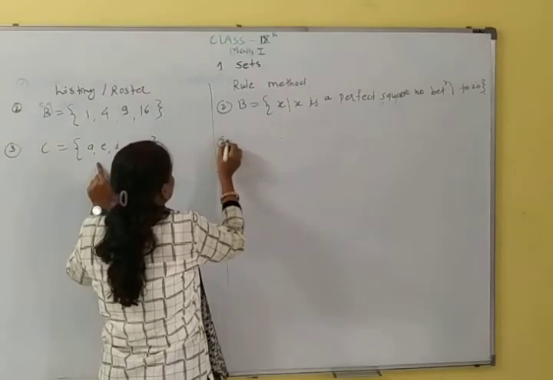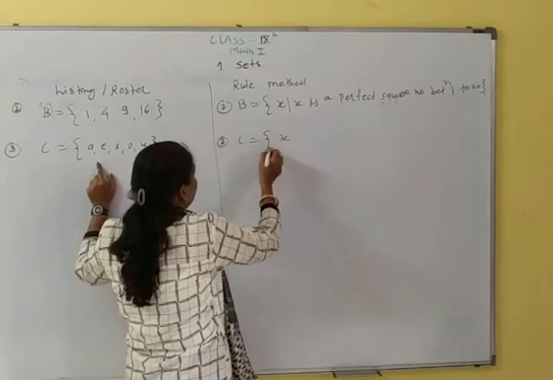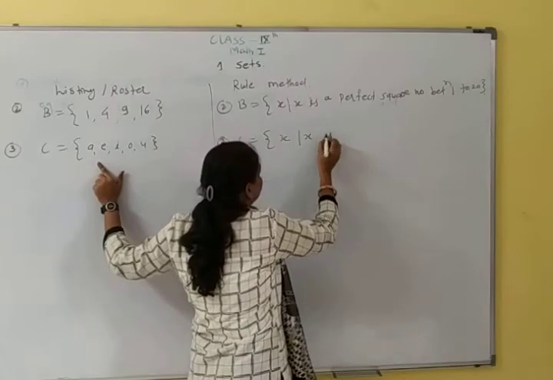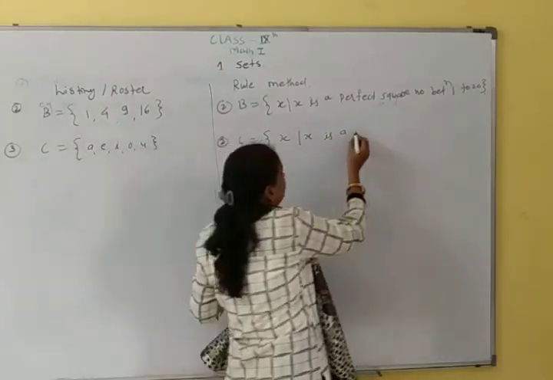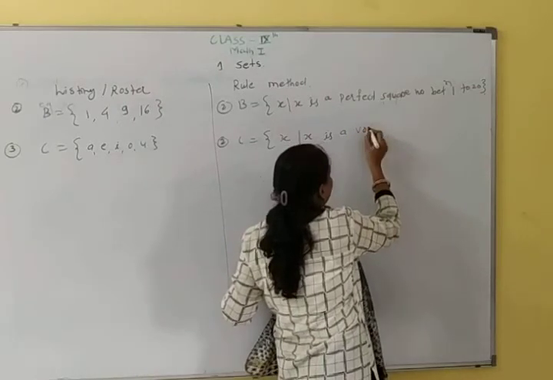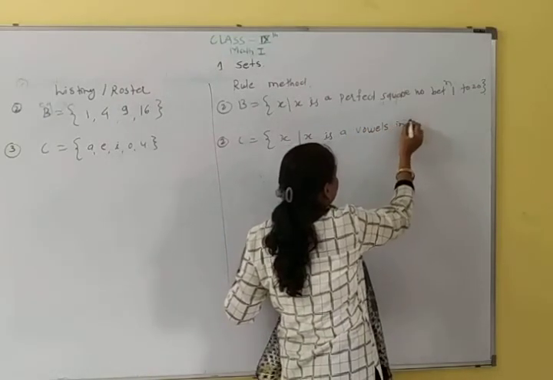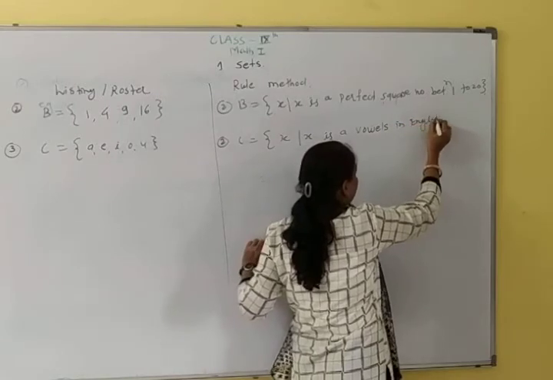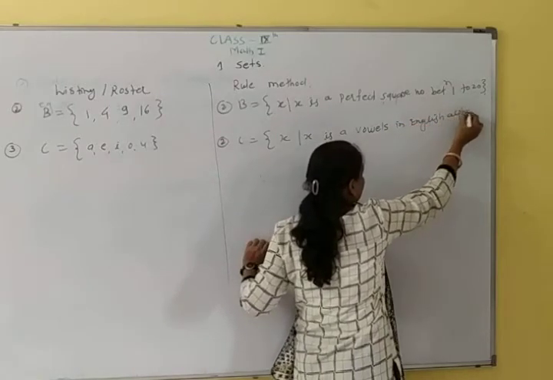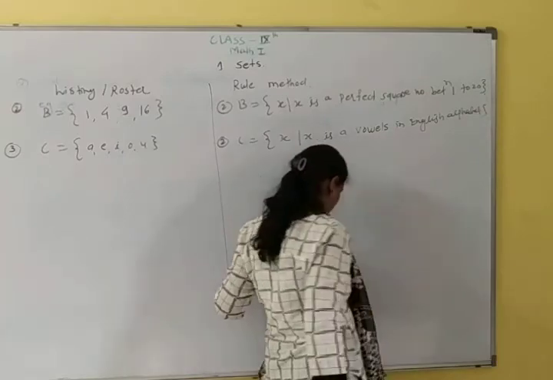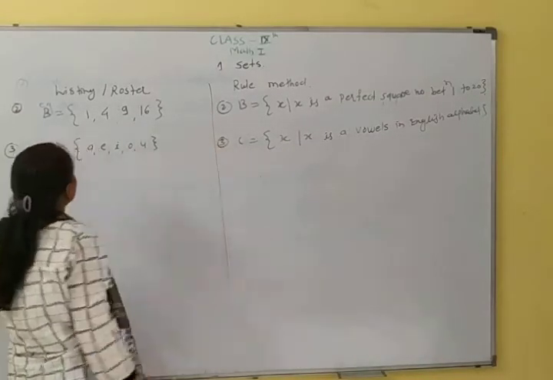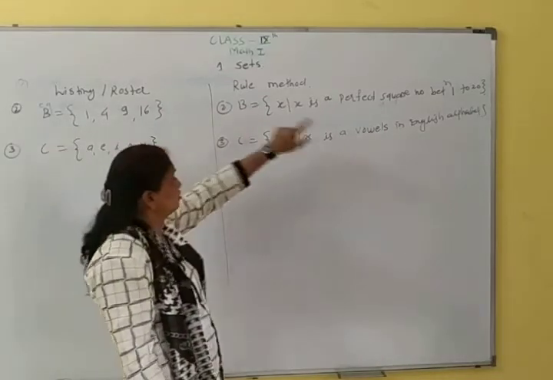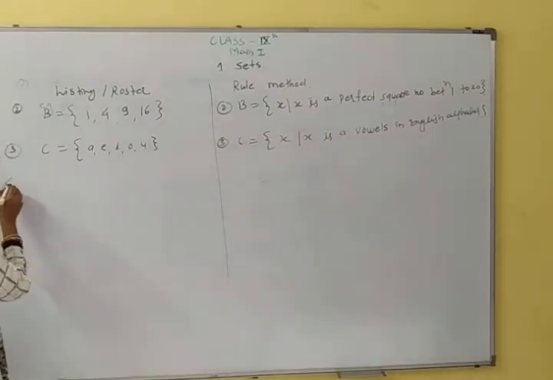So C is a set of all x such that x is a vowel in English alphabet. Okay. Again, this is third solution. Means this is list given and list converted into rule method. Very easy problem.